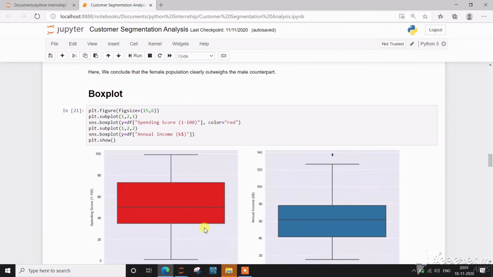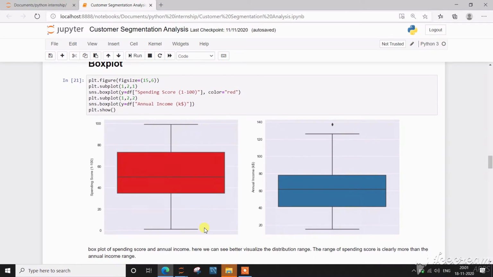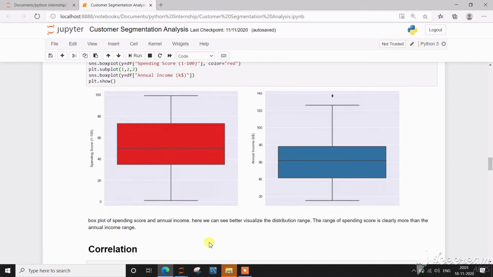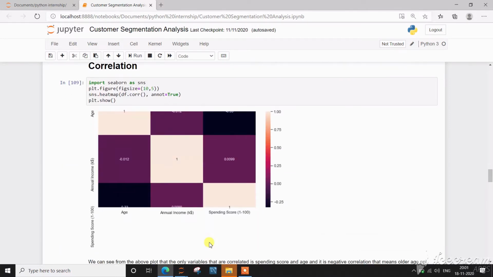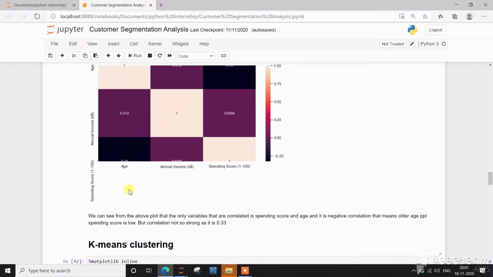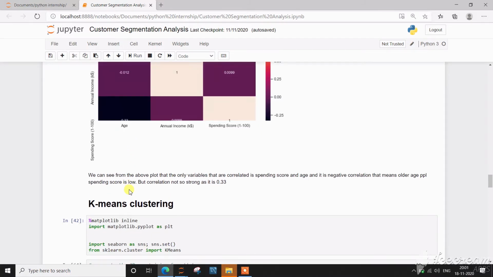Box plot of spending score and annual income. Here we can clearly see that the spending score is more than the annual income range. Correlation: we can see here more correlation between age and spending score. Their correlation is minus 0.33. Therefore, it is a negative correlation.